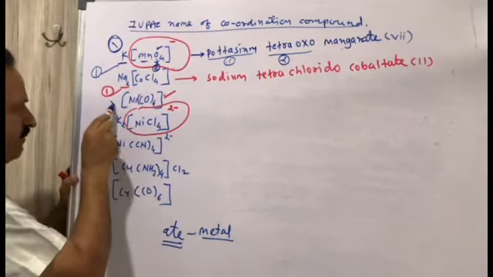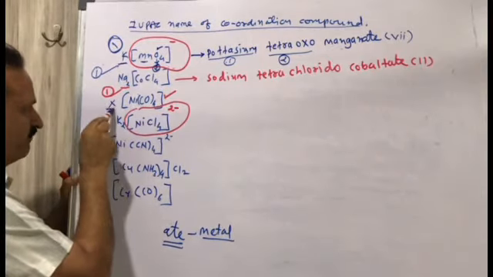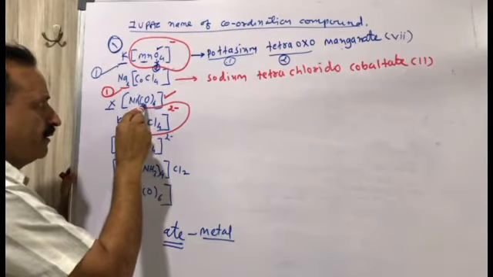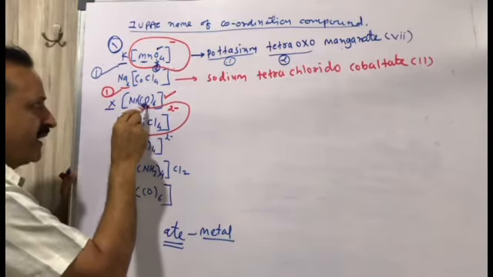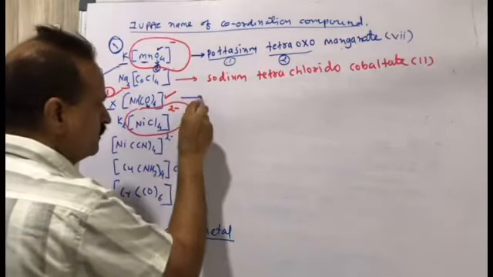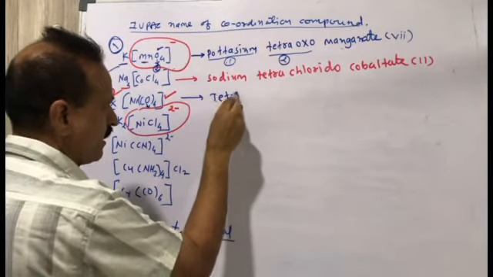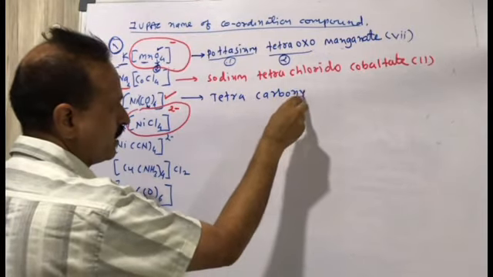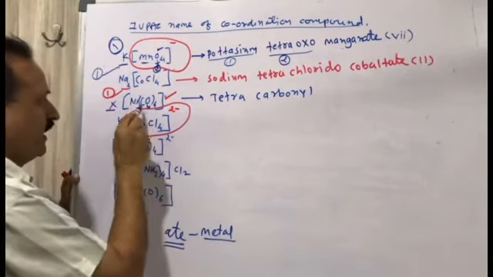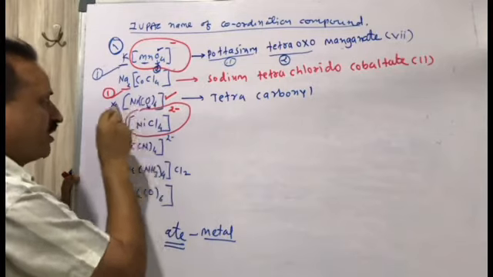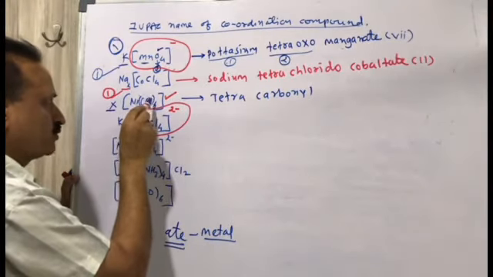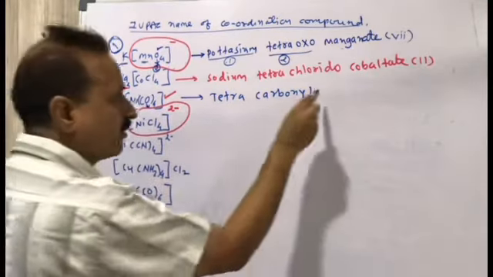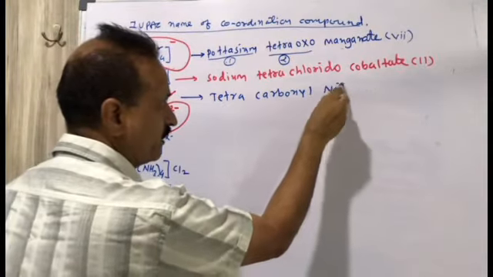Now kindly concentrate over here. Here there is not any metal outside, so number 1 will not be written. Second is the name of the ligand, so it is tetracarbonyl. Clear? It is not a negative complex compound, so it will be directly written nickel, not nickelate, nickel.